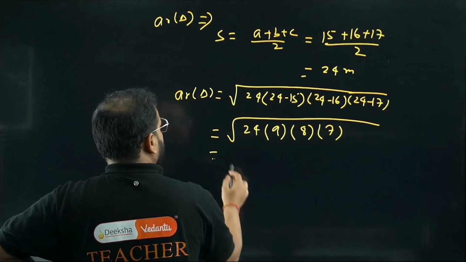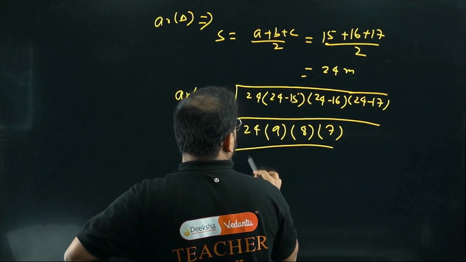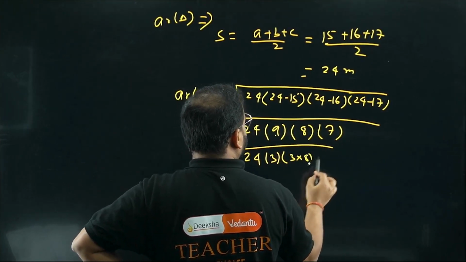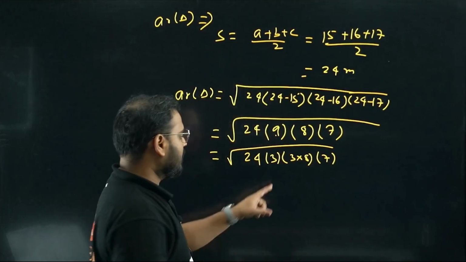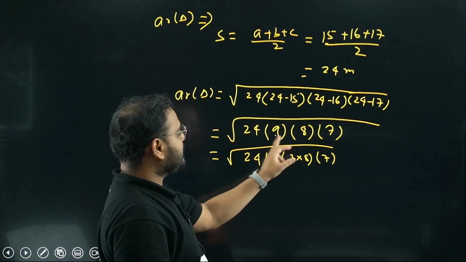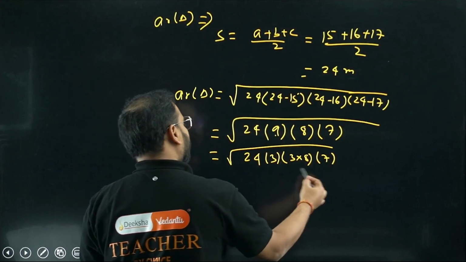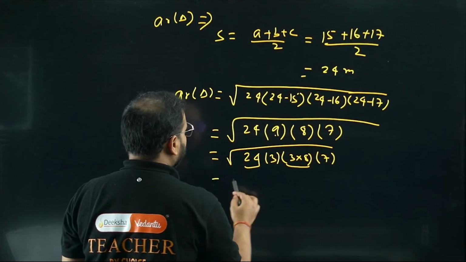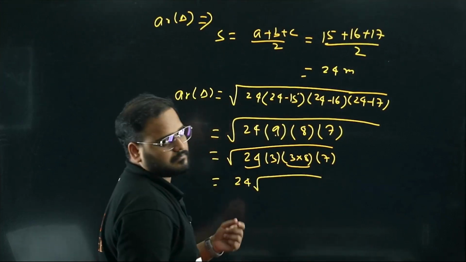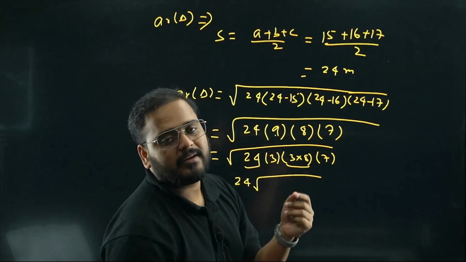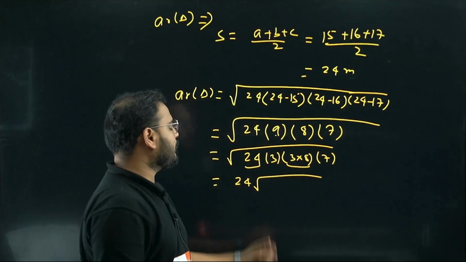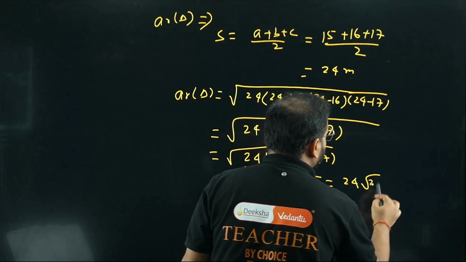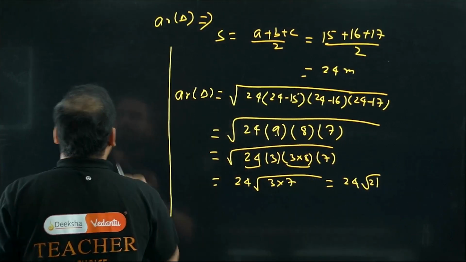Okay, great. So I can do what? Make it like this, 24, 3, and 1, 3. From here I'll club this 3 with this 8. So 3 into 8. 3 into 3 is 9, right? I've taken this 3 with this 8. So 24 I'll get. I have a 24 over here and 24 over there. I can take 24 common outside. Out of a pair in the square root, 1 comes out, right? 24 and 24, 24 came out. 3 into 7, what I'm getting? 24 root 21.